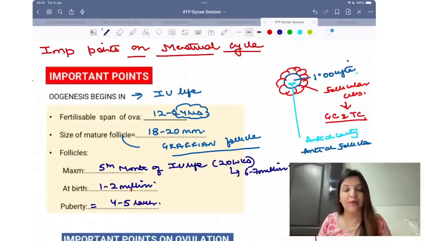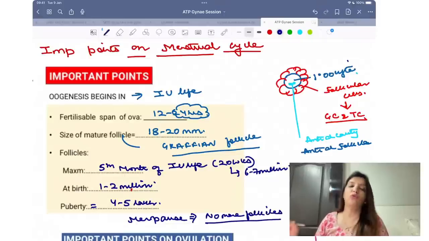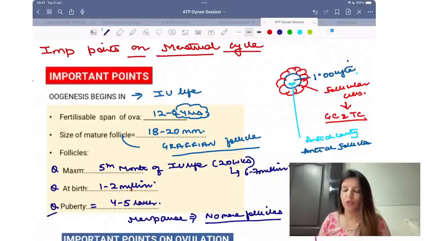And what do you understand by menopause? Menopause, which is now called menopause, is a condition where there are no more follicles. When there are no more follicles in the ovary, that condition is called menopause, right? So these are all very, very important questions which they keep on asking you.